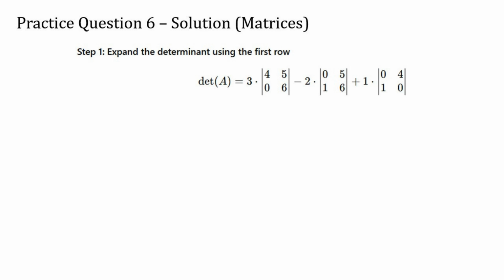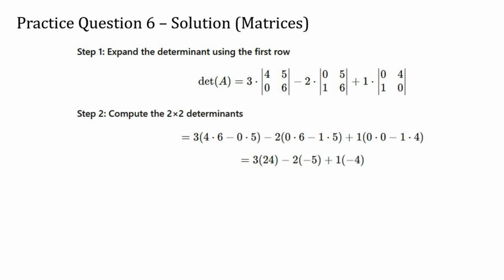2x2 matrix. Each smaller matrix is formed by deleting the row and column of the entry we're focusing on. These smaller determinants are then combined, alternating in sign, positive, negative, then positive again, as we move across the row. Next, we calculate the determinant of each of those smaller 2x2 matrices. For a 2x2 matrix, the determinant is found by multiplying the top left entry by the bottom right entry, then subtracting the product of the top right and bottom left entries.